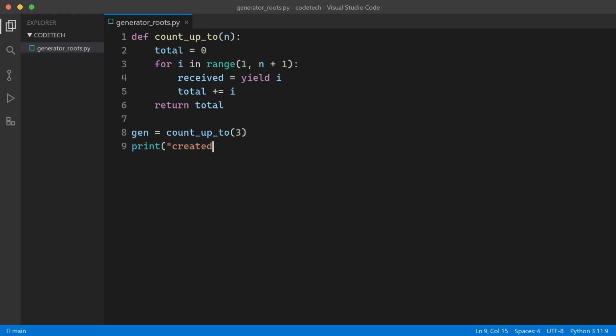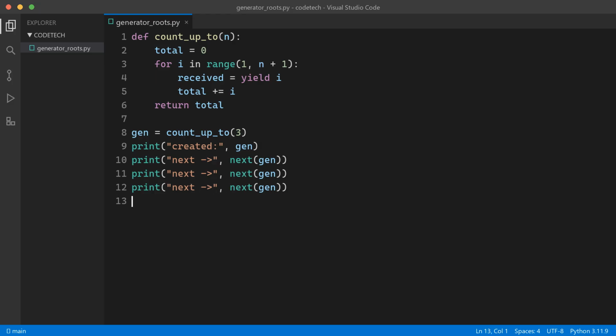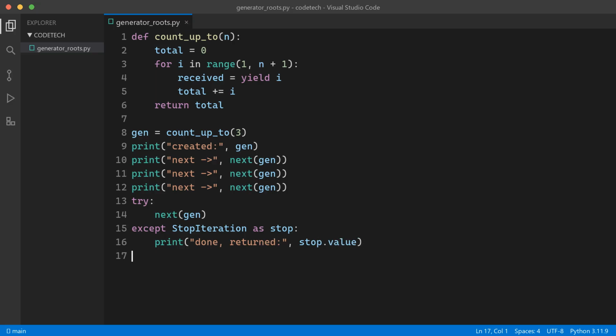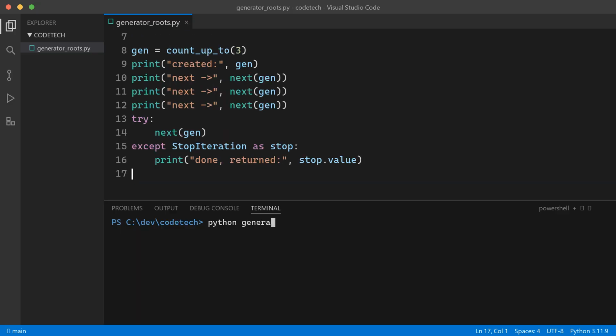When the function hits yield, it doesn't return. It freezes. All its local variables, its position in the loop, everything, gets preserved, and control goes back to the caller. Let's poke at it. I'll create the generator, print it, and then drive it manually with next. Run it. And look at the first line.